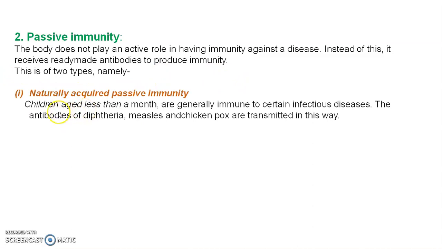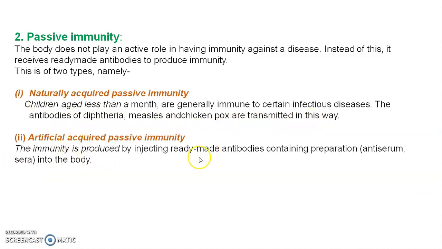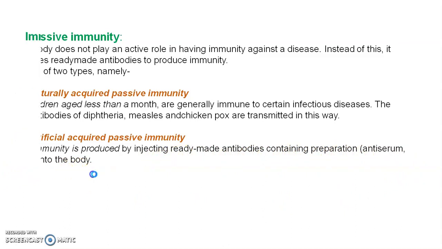It is divided into two parts. Naturally acquired passive immunity: children less than a month old are immune to certain infectious diseases because they get the antibodies from their mother. For example, antibodies of diphtheria, measles and chickenpox are transmitted in this way. Then artificially acquired passive immunity: the immunity is produced by injecting a preparation containing ready-made antibodies, like antiserum or sera, into the body.